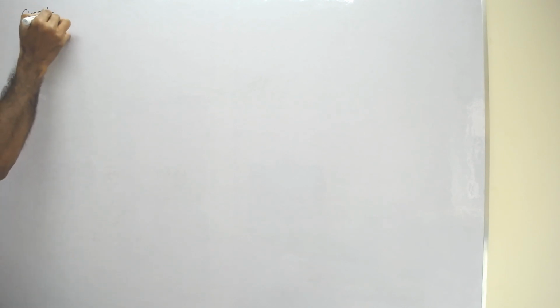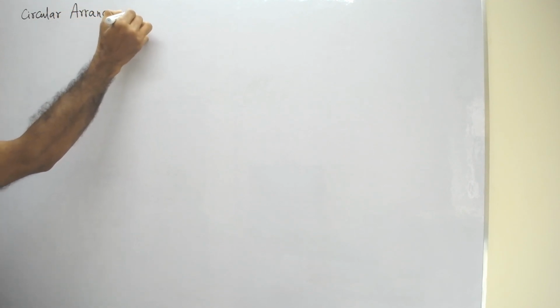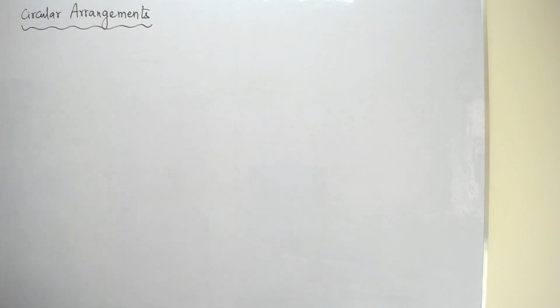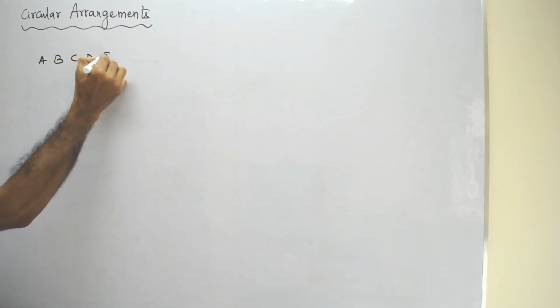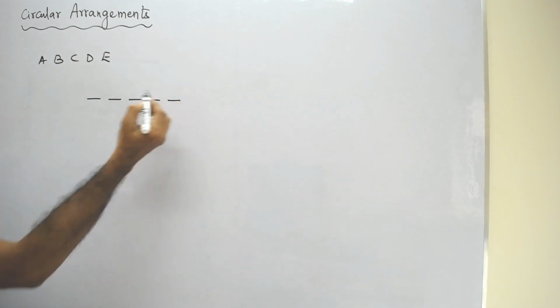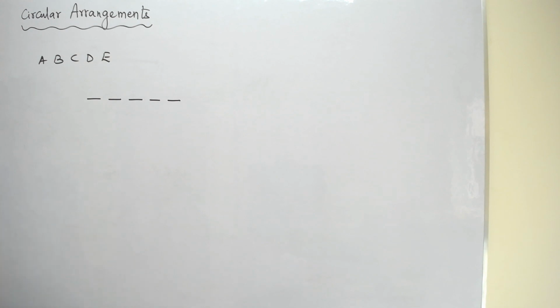Now let us start with circular arrangements. Before getting into circular arrangements, let us try to understand what is a linear arrangement. Suppose there are 5 people, A, B, C, D, E. These are the 5 people and these are the 5 places, 1, 2, 3, 4, 5. Now how many ways can these 5 people be arranged in this linear manner?